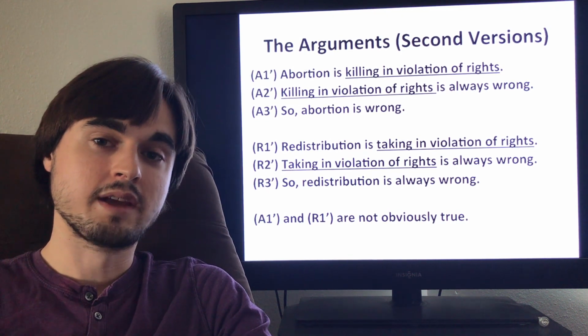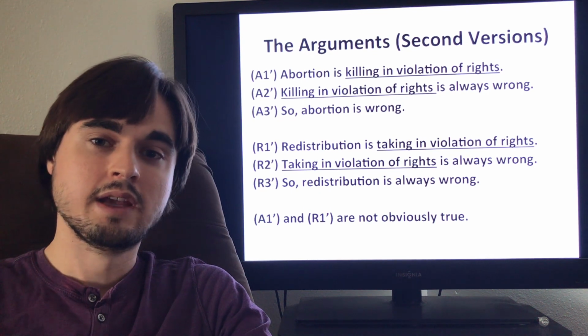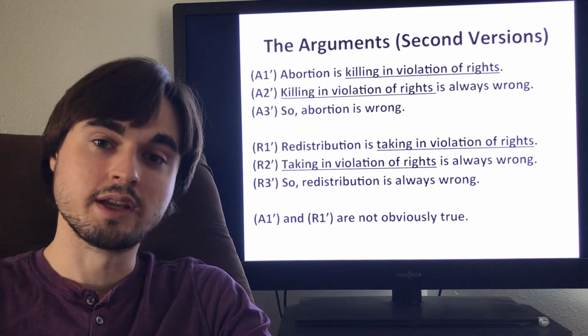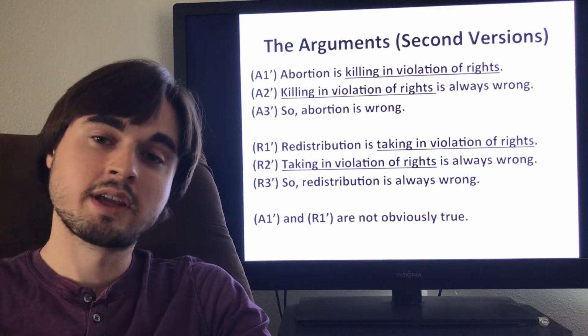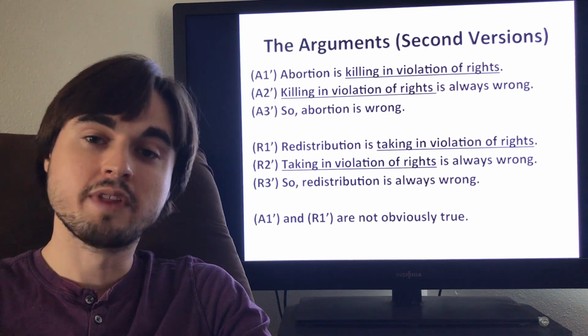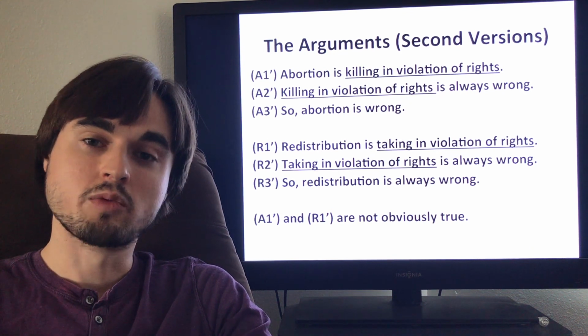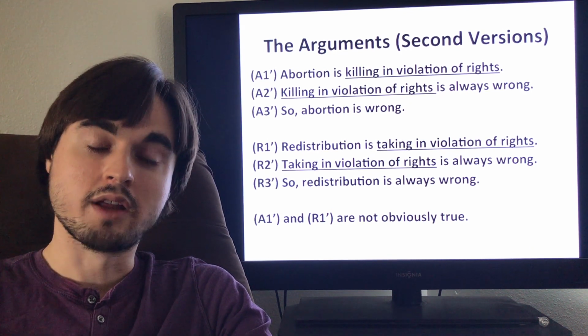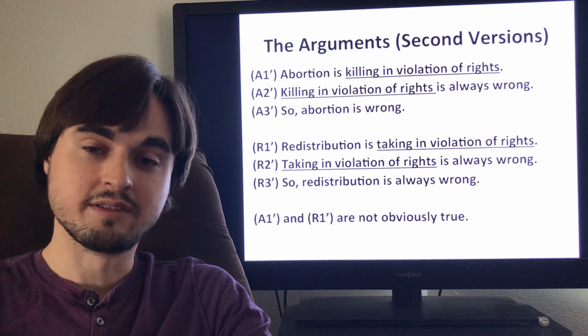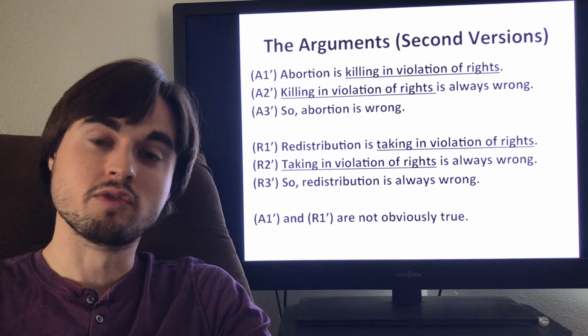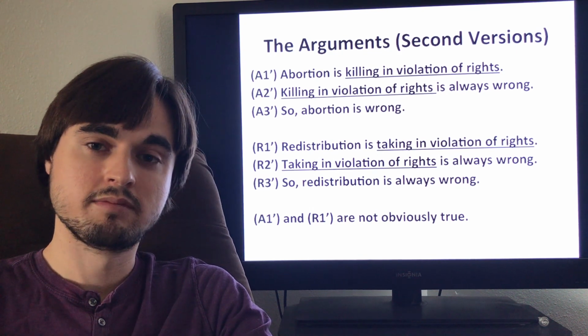Well, you might think that in ordinary circumstances, if another human ended up somehow living inside your body, it wouldn't count as murder to remove that human from your body, even at the price of killing them, right? If the only way to remove this other human who got implanted in your body somehow is to kill them, it's not obvious that you're violating their rights by killing them, okay?